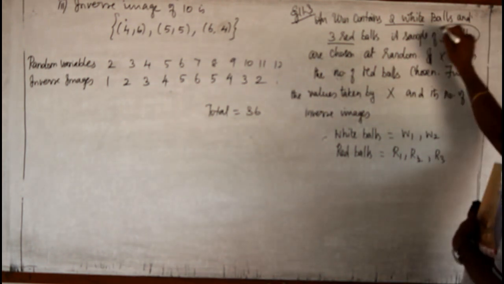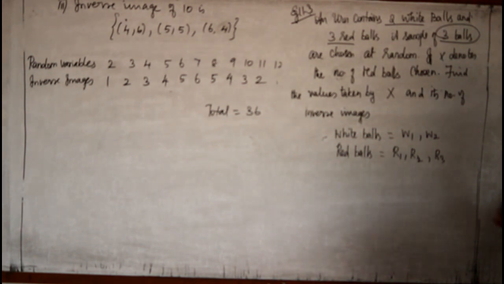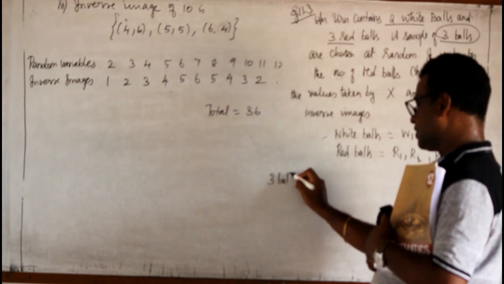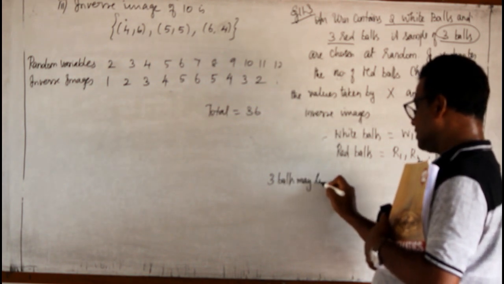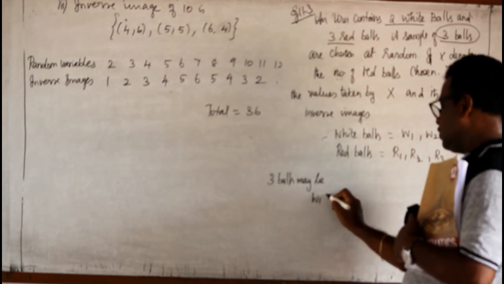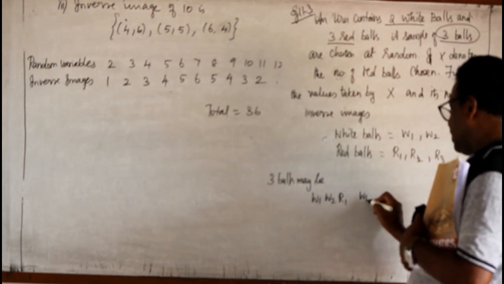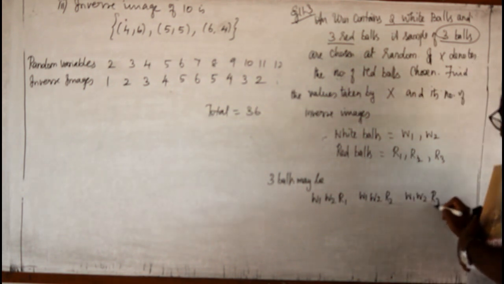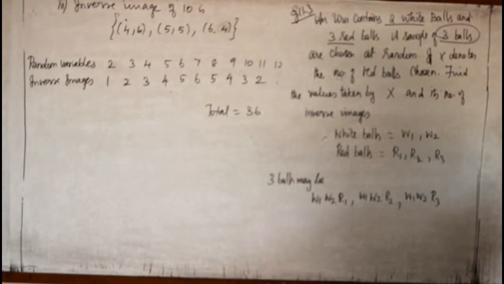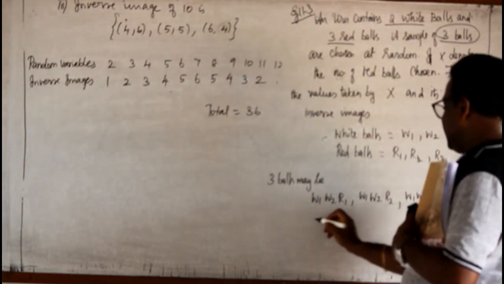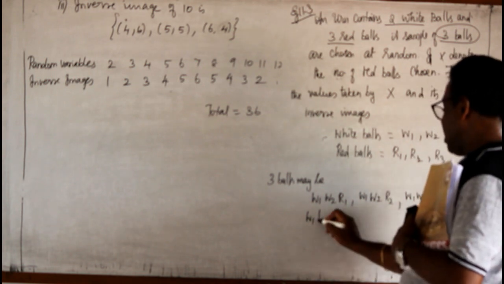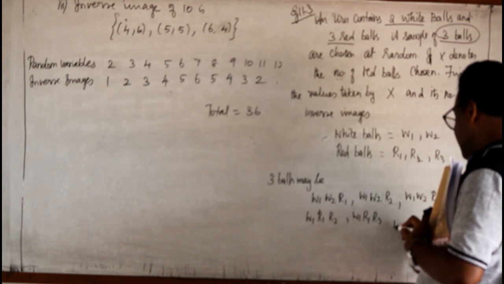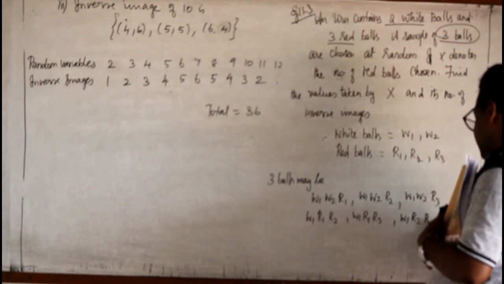Now, they are taking a sample of three balls. The three balls may be of this combination: W1, W2, R1; W1, W2, R2; W1, W2, R3. This may be one combination. Now, let me take only one W1: W1 R1 R2, W1 R1 R3, W1 R2 R3.